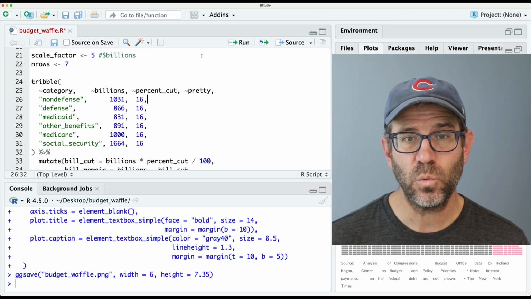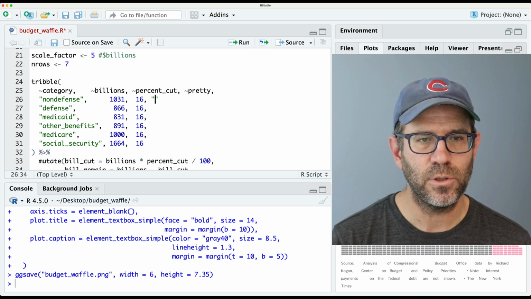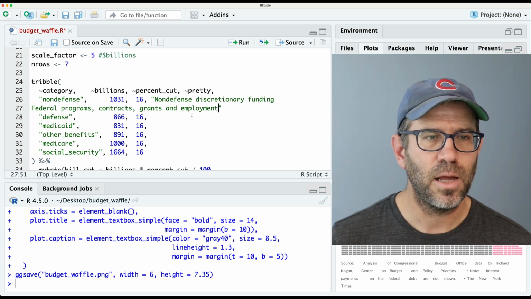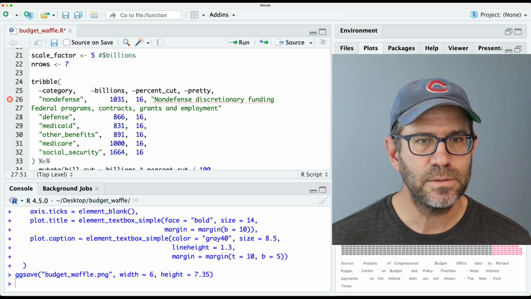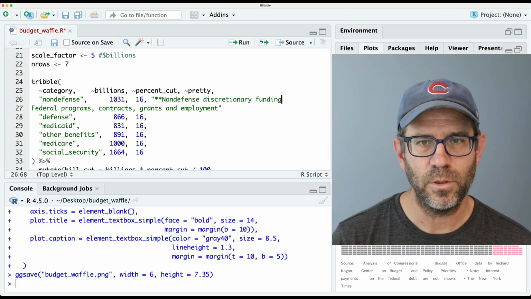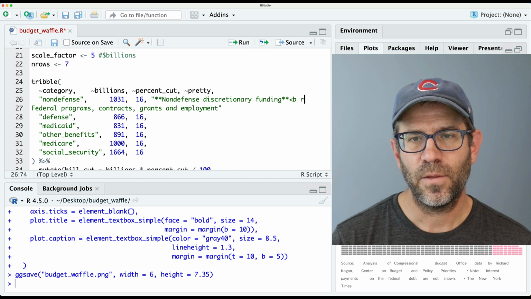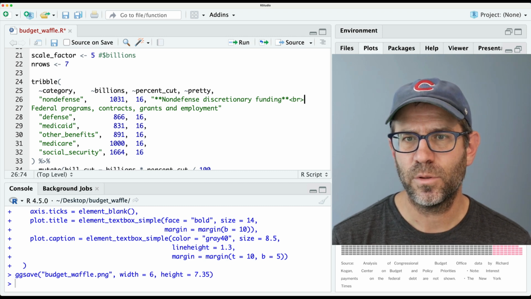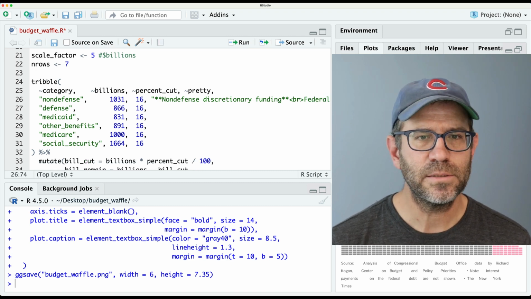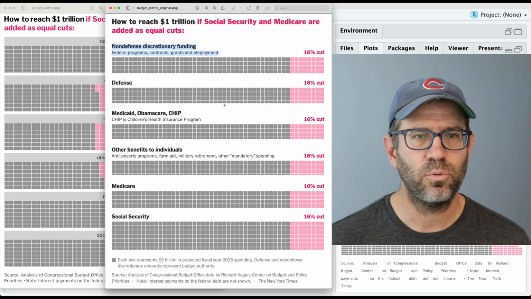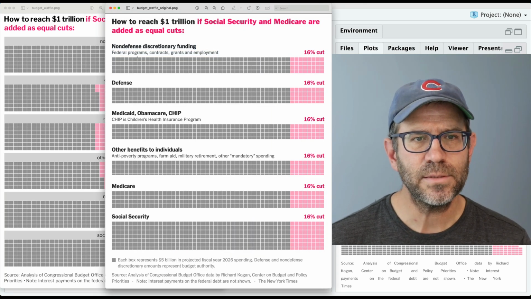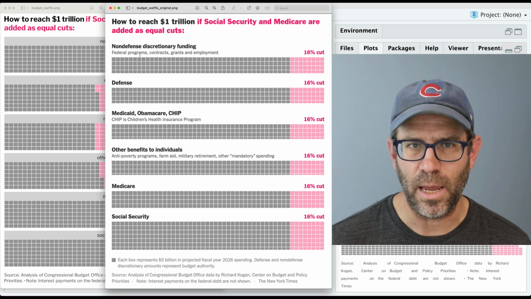So maybe I'll grab this first one to show you what I'm going to do. So like for this non-defense, I'll plop that in. And again, this then is going to be bolded. And so I'll put 2 stars around it. And then I'm going to use the HTML line break with the BR and bring this back up. And then this federal programs, contracts, grants, and employment is going to be a smaller font size. It's also going to be gray, right?